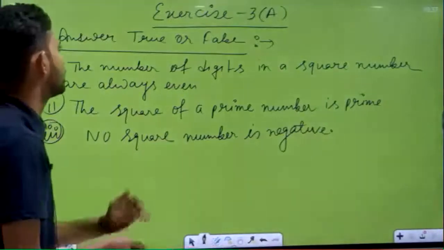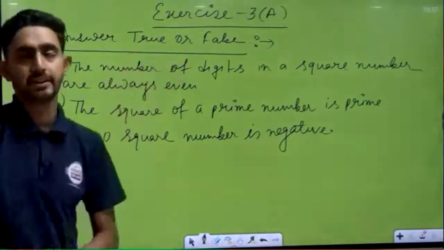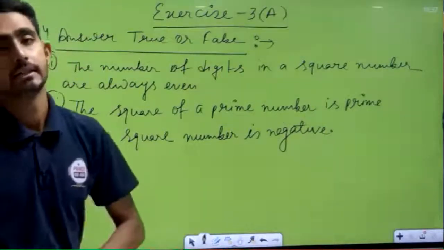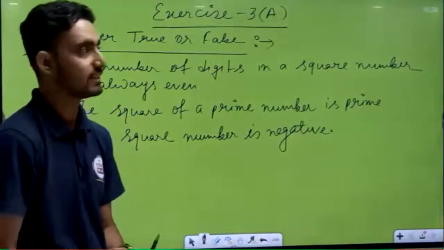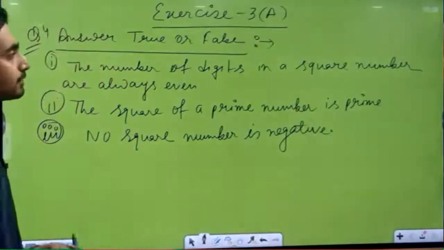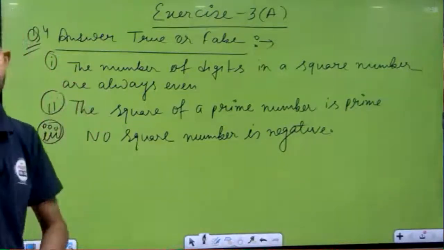Okay, students, see here exercise 3A, question number 4, answer true or false. In front of you some statements are given, one by one we will discuss. Which statements are true and which are false? Let's see, first statement is given, the number of digits in a square are always even.